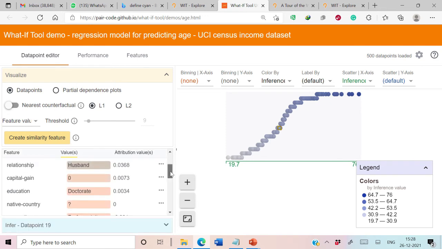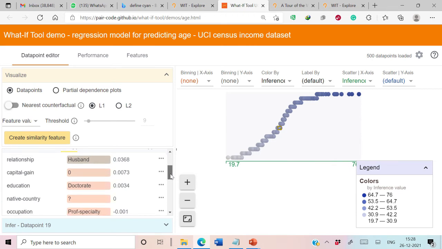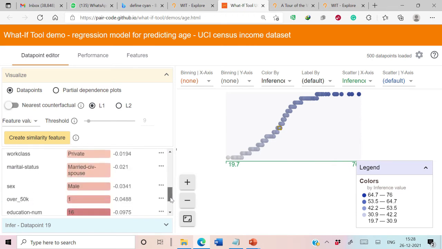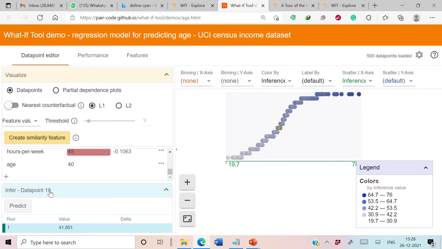From this you can clearly see that the WHATIF tool provides the details about the value of each individual attribute for the selected data point, and it also provides the corresponding predicted values. So for selected data point 19, the actual age is 40 while the predicted age is 41. We can simply change this to any other data point.